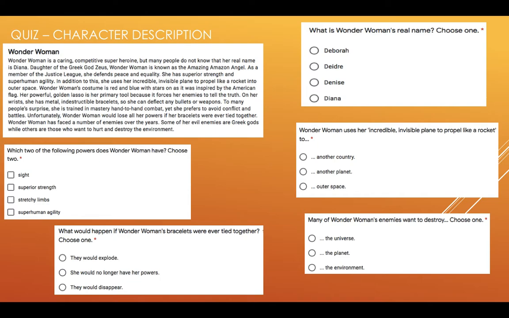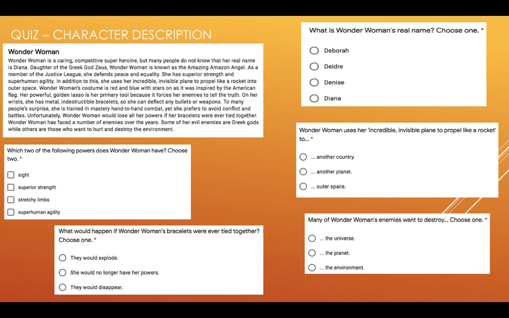Okay, so question number 4. What would happen if Wonder Woman's bracelets were ever tied together? Well, bracelets, once again, keyword. Find it in the text. Read around the word bracelets. So remember, you're scanning for that, or skimming, I should say. So choose one of the answers below. And yet again, your answer should appear in the text. These are all literal questions. Many of Wonder Woman's enemies want to destroy the universe, the planet, their environment. Choose your answer.